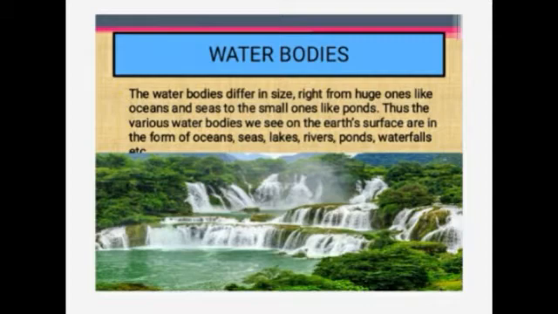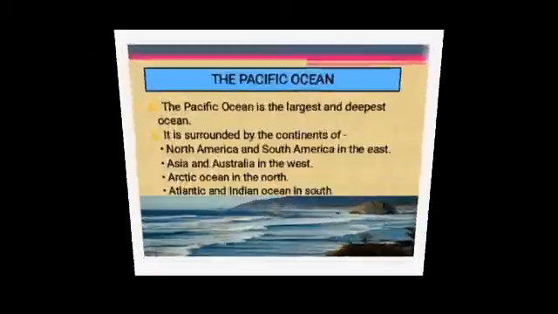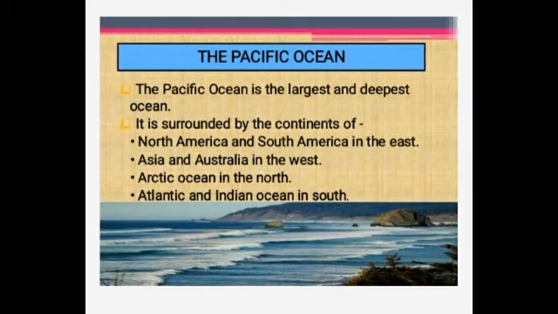You all know the major oceans as we discussed already. First we are going to see the Pacific Ocean. Shall we, children? The Pacific Ocean is the largest and the deepest ocean. You already know this, right?